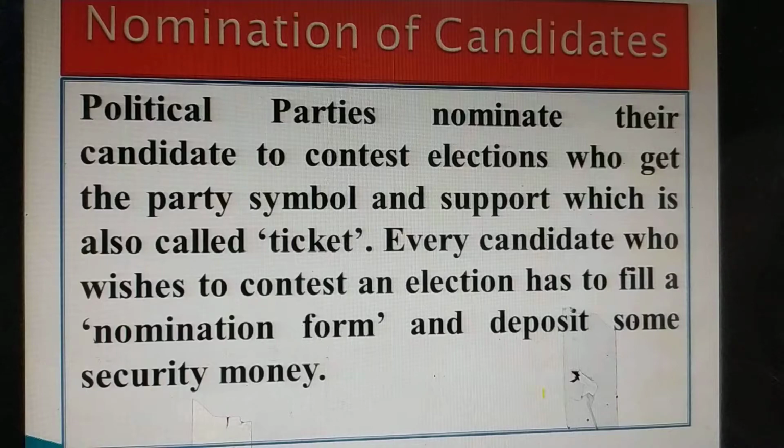The number is in 1,000. So all the political parties nominate their candidates for the elections. Candidates who get the party symbol and support, which is also called a ticket, contest the election.